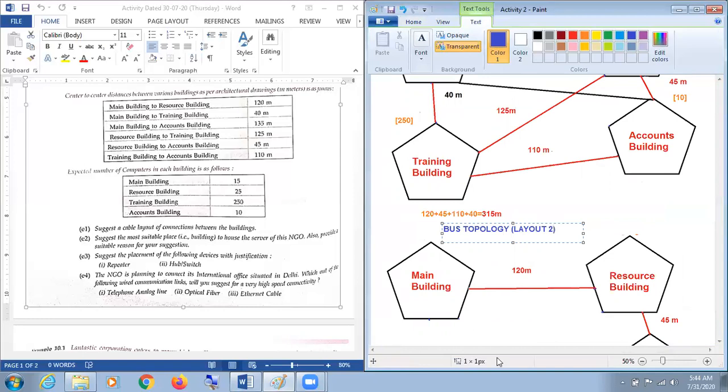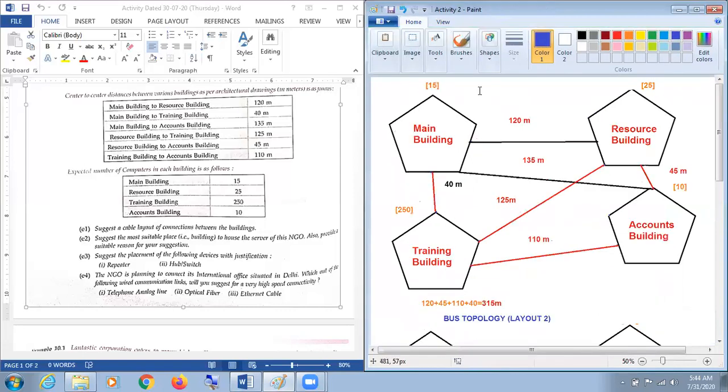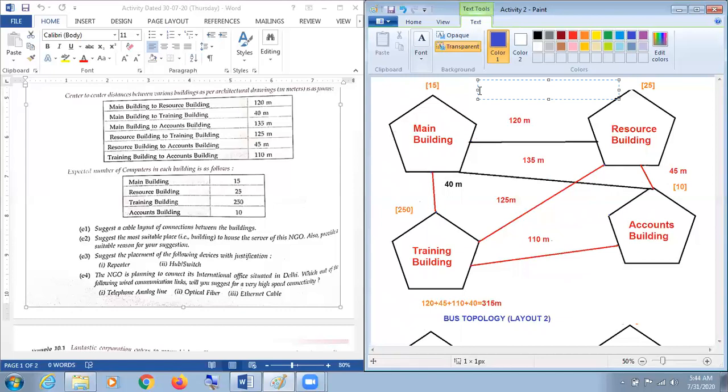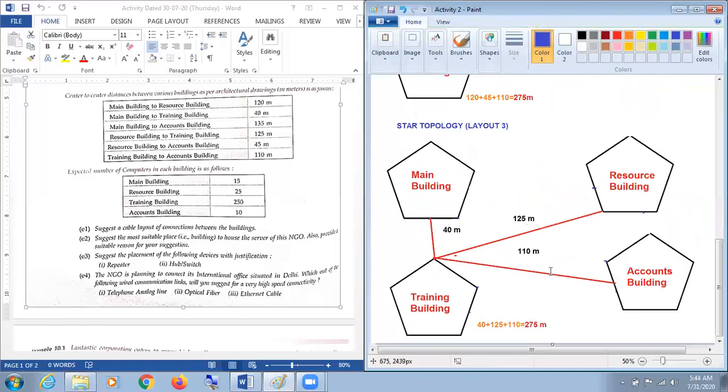This is performing the same as the star topology, whereas the previous one, when we talk about this, is to be considered as a ring topology, and this is our layout 1. But this is not performing as well as the others, that is, the bus and the star topology. So for this system or process, the best layouts require a star as well as a bus topology. This is answer number 1.